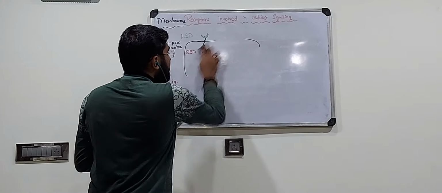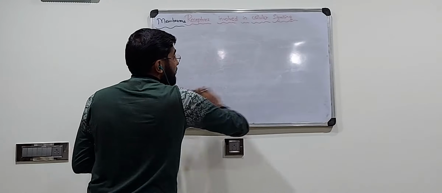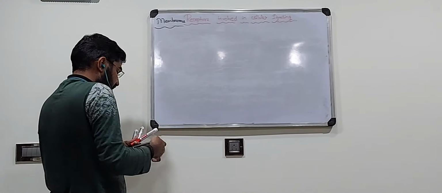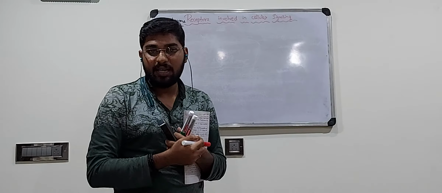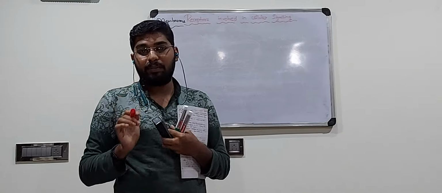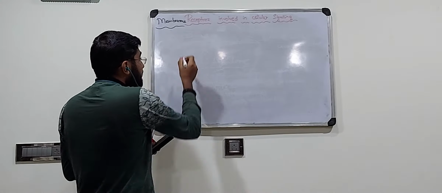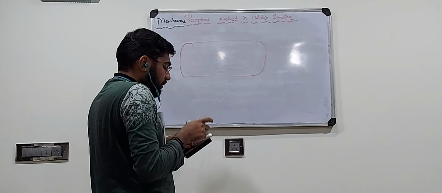So moving to the third type, they are called 7 pass receptors or serpentine receptors. Very important, because most of the receptors in our body are 7 pass receptors, and most of the drugs are also targeted for the 7 pass receptors only. So if this is the cell membrane, you have a